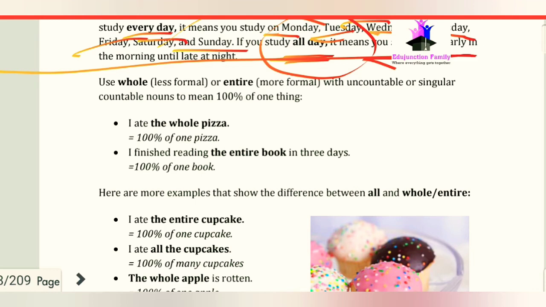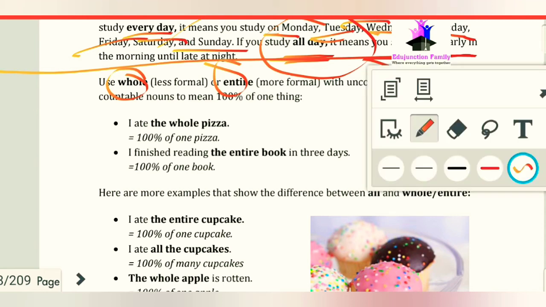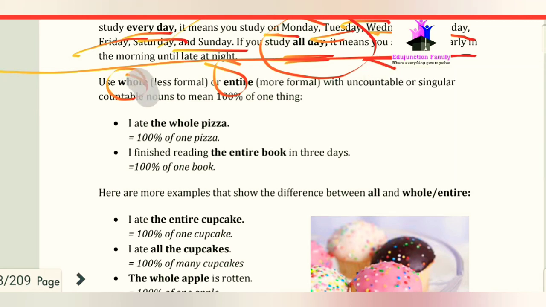And if we talk about whole and entire, there is no big difference between them. The only difference is that whole is less formal and entire is more formal.